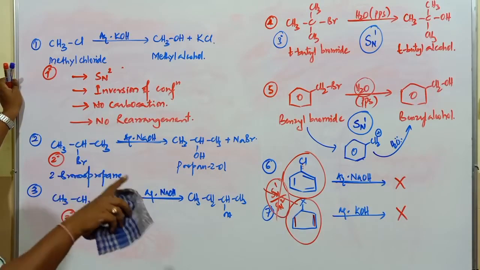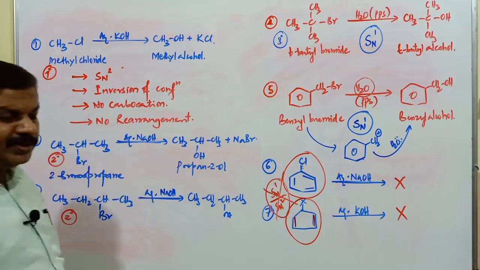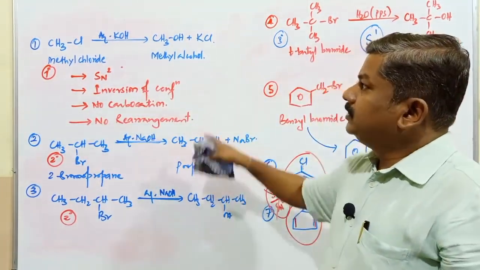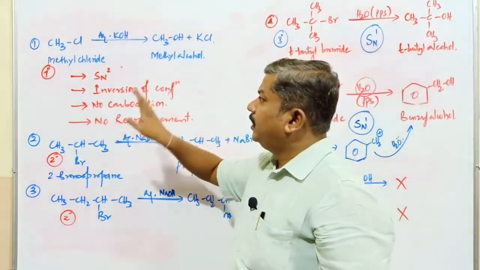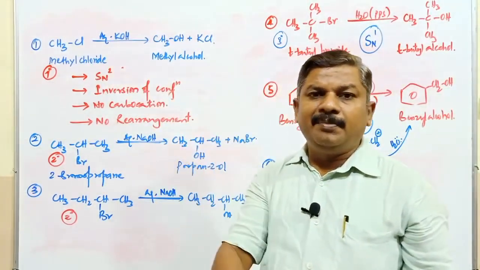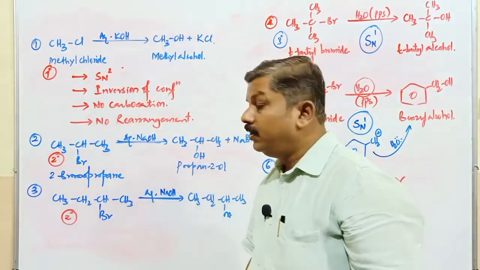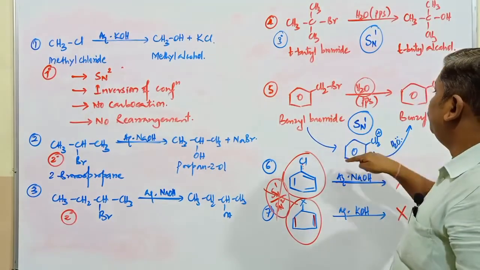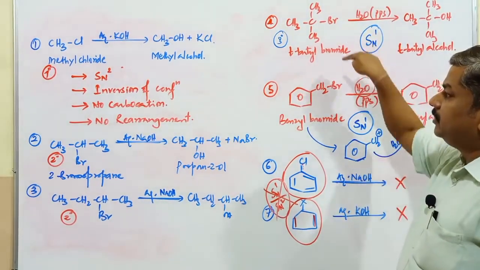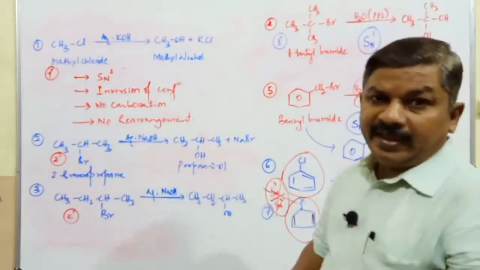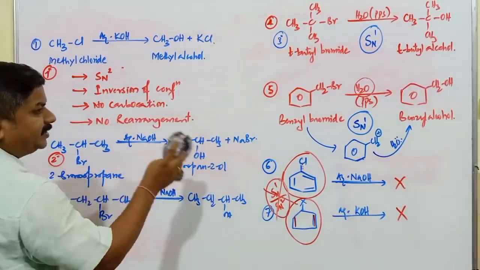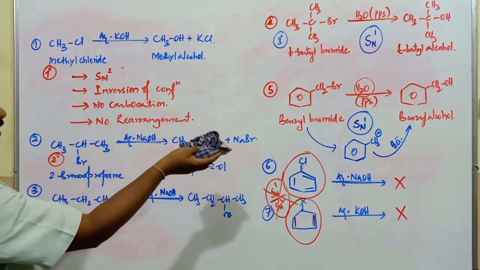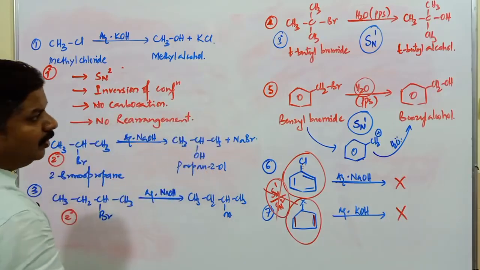Preferably, this particular method is not meant for the preparation of tertiary alcohols generally. Here, primary alcohols are comfortably converted by the SN2 mechanism. If the alkyl halide is primary, preferably no doubt it undergoes SN2. If it is a tertiary alkyl halide or benzyl bromide, because of the formation of a carbocation in both these cases, it undergoes the SN1 mechanism. So this is the process of conversion of the alkyl halides into respective alcohol compounds.